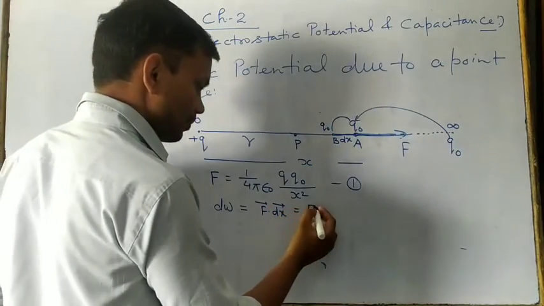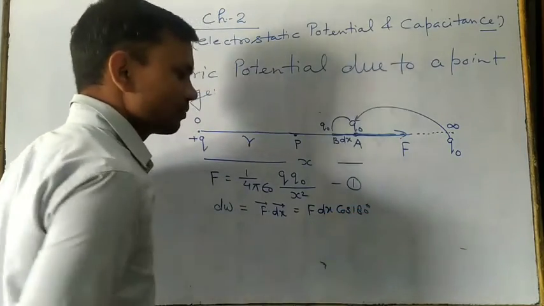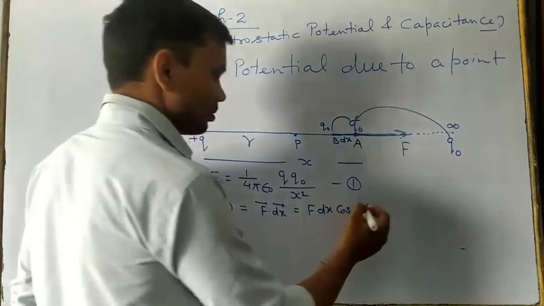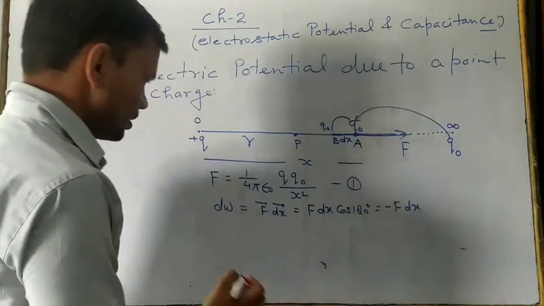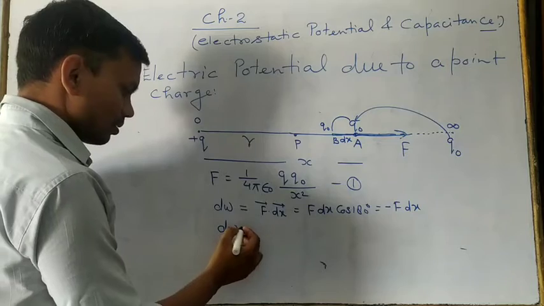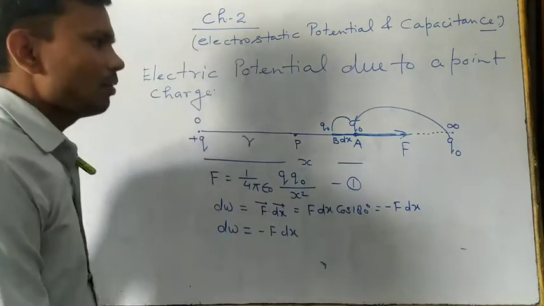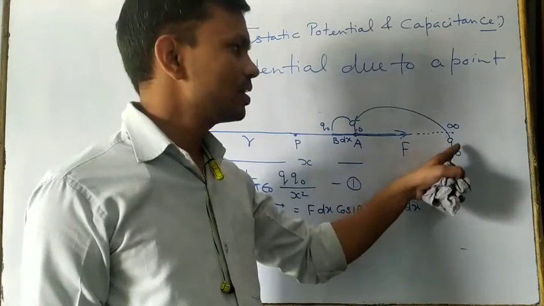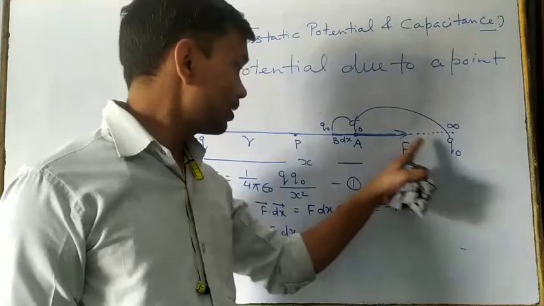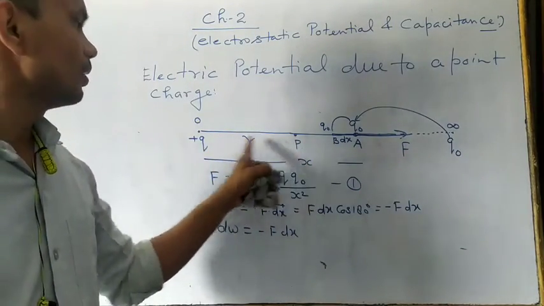So this is F dx cos 180 degree. You know cos 180 is minus 1. So this is equal to minus F dx. So this is the dW we have calculated. dW is minus F dx. Now after that total work done that we have to calculate on bringing this unit positive test charge from infinity to a particular point P, which is r distance from this source charge.